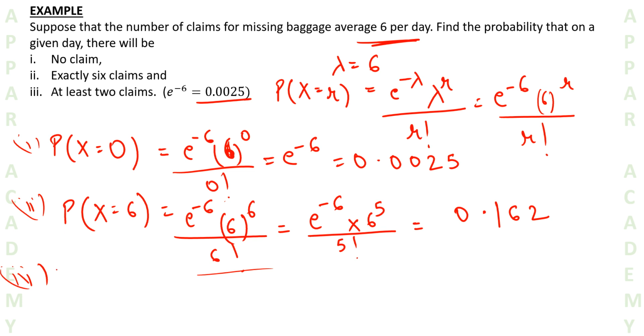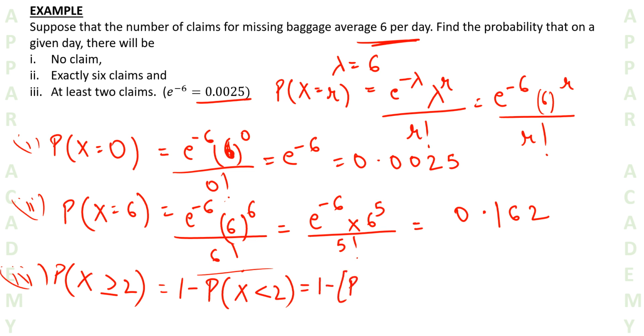Question number 3. This is quite important. At least 2 claims. It means probability that x is greater than or equal to 2. How can we find it out? We can find it out by 1 minus probability that x is less than 2. Yes or no? So this is simply 1 minus probability that x is less than 2, which means probability of x is equal to 0 plus probability of x is equal to 1. We already have the probability of x is equal to 0. So what is the probability of x is equal to 1? Let's see.